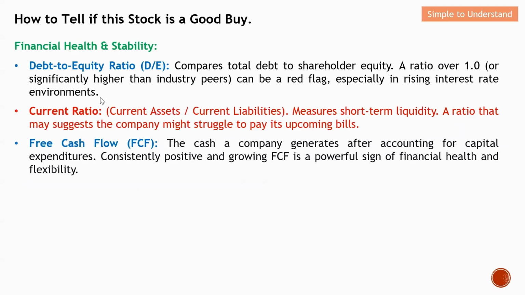Current ratio is mainly for short term. For example, if you plan to invest into a company on a short-term basis, you can use this current ratio to determine whether the company is worth investing in. Also, probably you want to invest into a startup, but they have limited so-called favorable data for you to determine. In short, you can also use this current ratio to determine whether this startup is worth investing in or not. Later on, I will give you an example of how to determine whether this startup is still worth investing in or not.